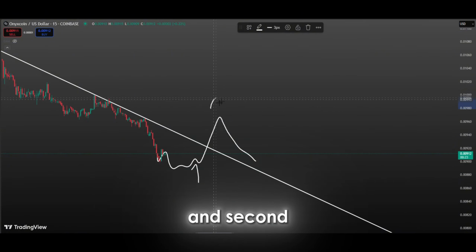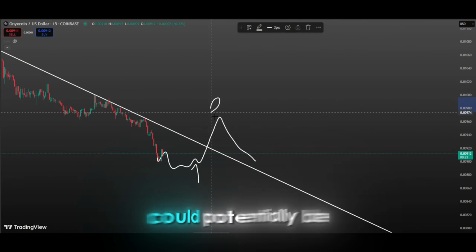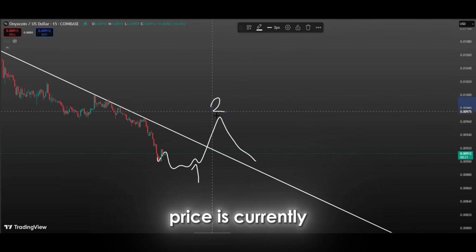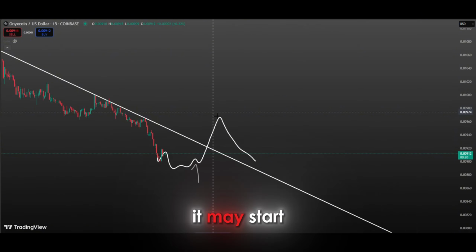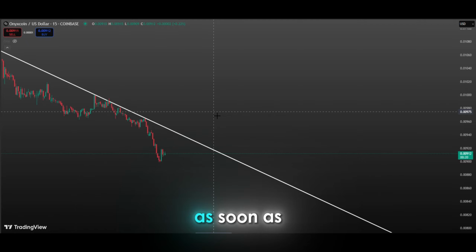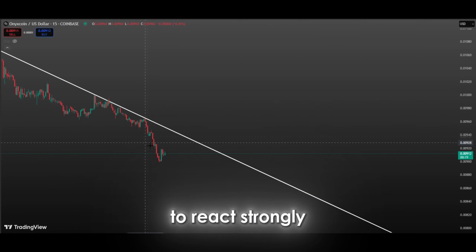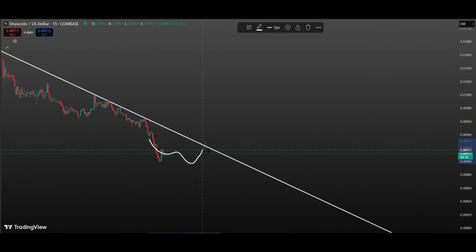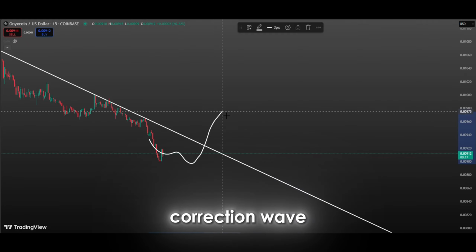Therefore, the first and second waves that may be forming right now could potentially be harbingers of bullishness, especially if the price is currently moving through a support zone or a horizontal consolidation. It may start to form an Elliott wave structure as soon as it breaks out. For the first wave to form, the price needs to react strongly to the upside and break through the current short-term resistance levels. The second wave that follows is usually a correction wave.